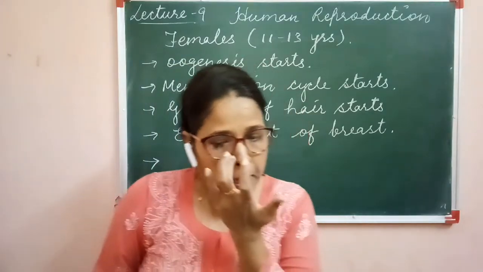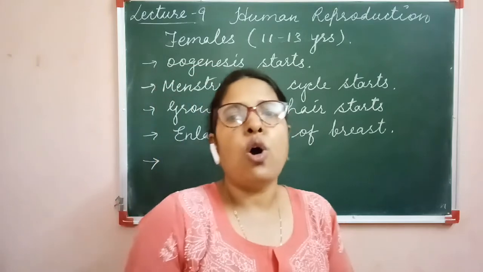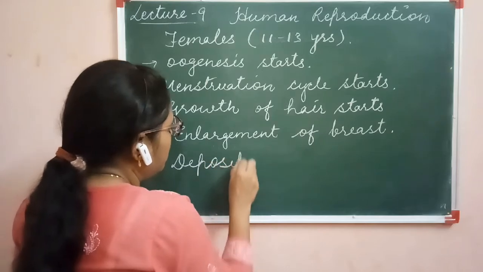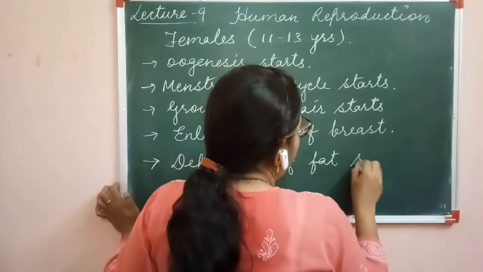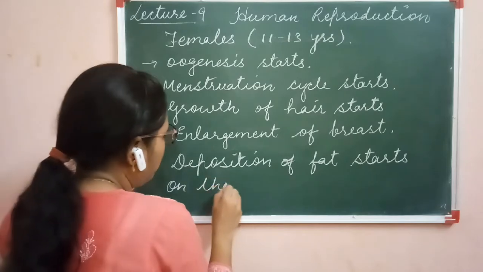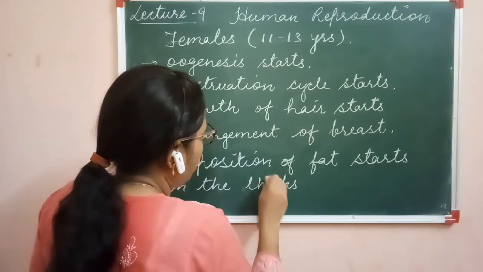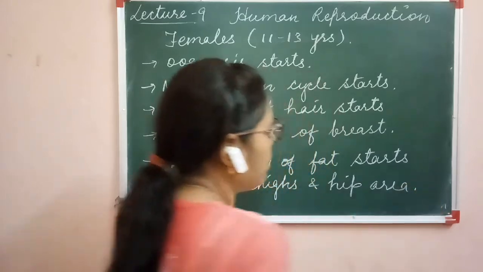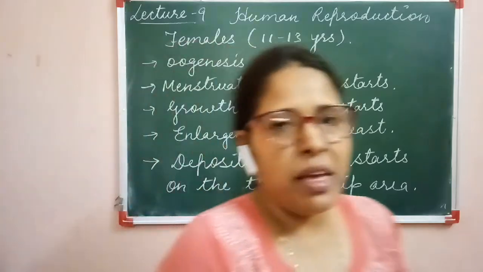Next one is the deposition of fat on the thighs and hip area of the females. Clear? This is about the secondary sexual characters in the females.